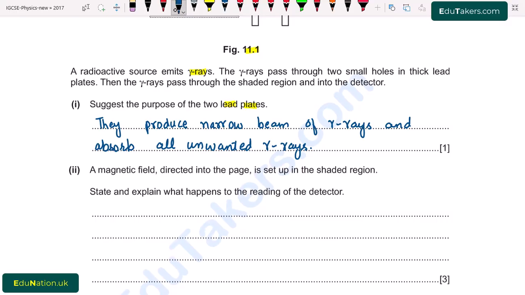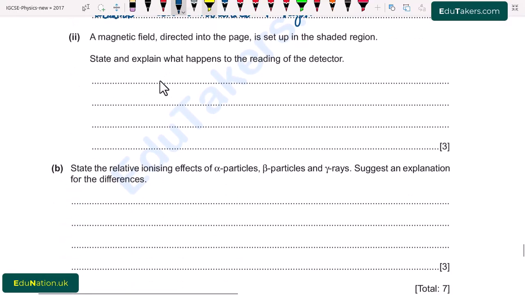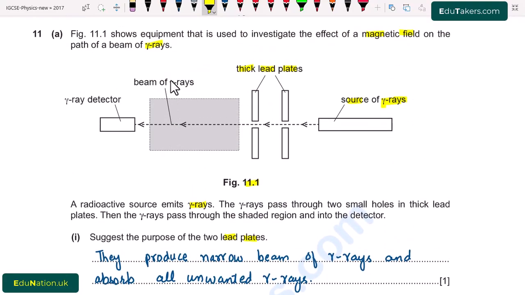Part 2. A magnetic field directed into the page is set up in the shaded region. State and explain what happens to the reading of the detector. So the magnetic field is applied into the shaded region and we have to describe what happens to the gamma rays. First of all, we know that gamma rays are electromagnetic rays and they don't have any charge. They are neutral.